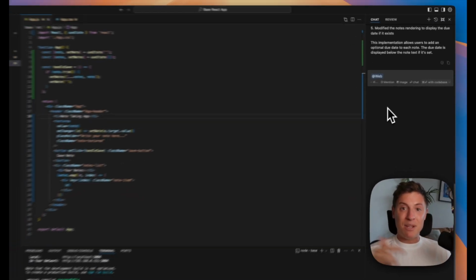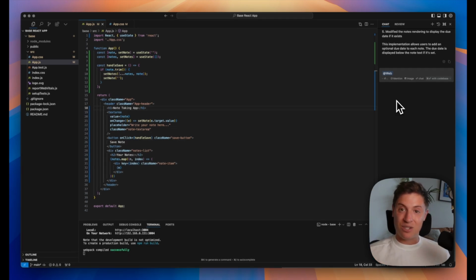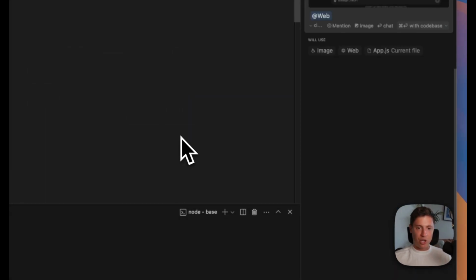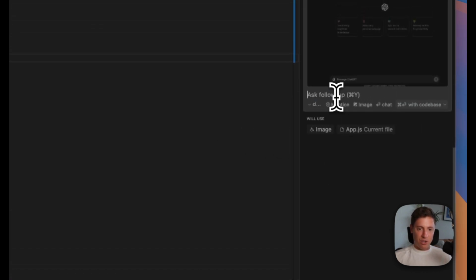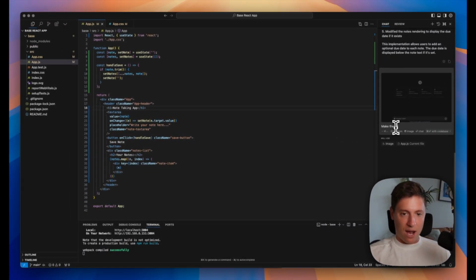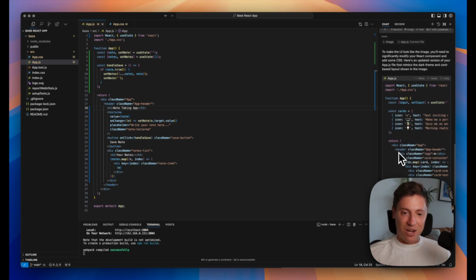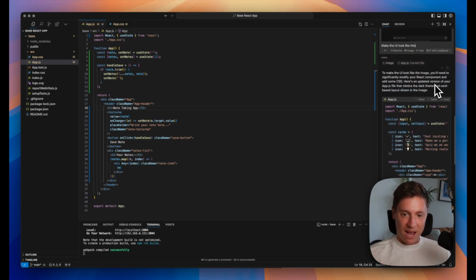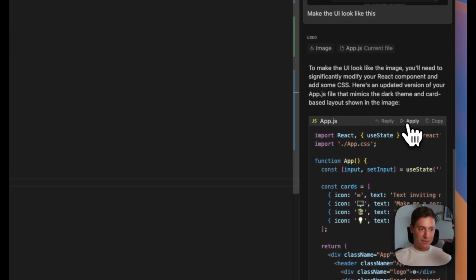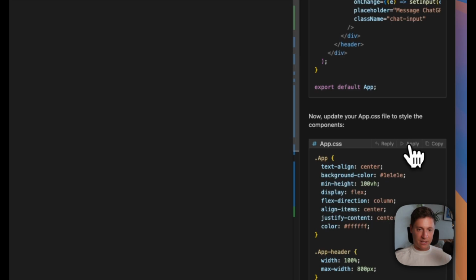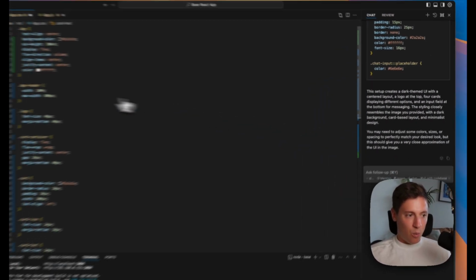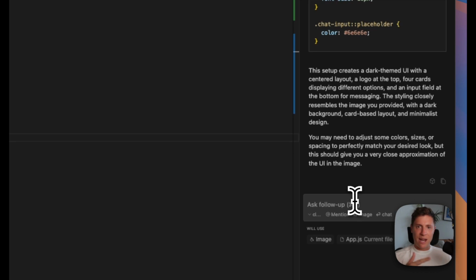There are so many different little cool things you can do. You can even put in images, right? If I take an image and put it into this code section, I can actually say, copy this UI. Let me show you. So I'm going to put in here this screenshot I just took of ChatGPT. It's going to take the image, and I can say, make the UI look like this. I hit enter, and it's actually going to start making the UI out of the image I sent, right? You can see here's the code. I can hit apply, accept, and then apply, accept. It's creating all the different files for us. We just accepted it.